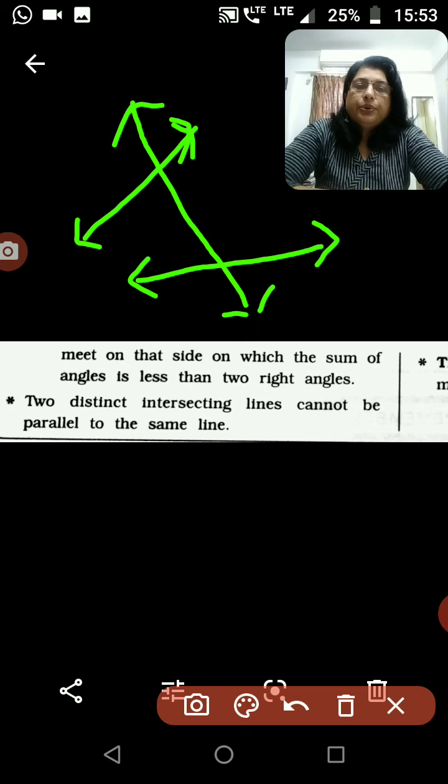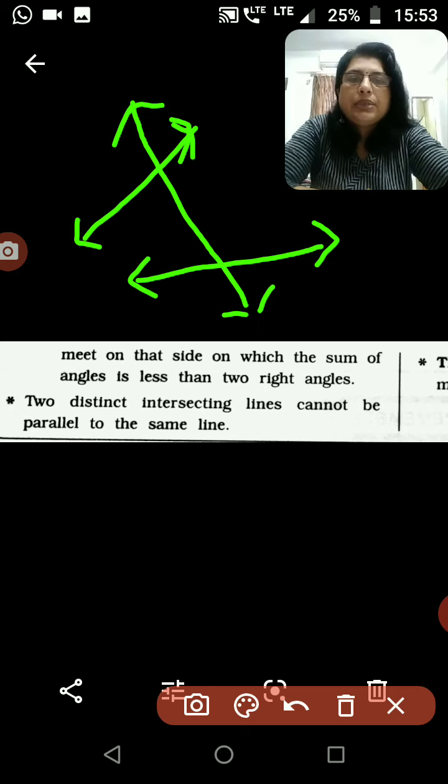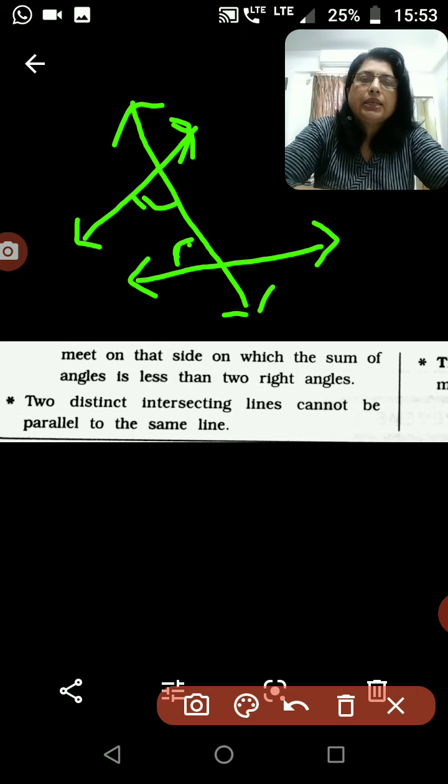So again read the postulate number 5. If a straight line falling on two straight lines makes the interior angle on the same side, suppose these two are the interior angles on the same side of this line. These are not of 90 degree.